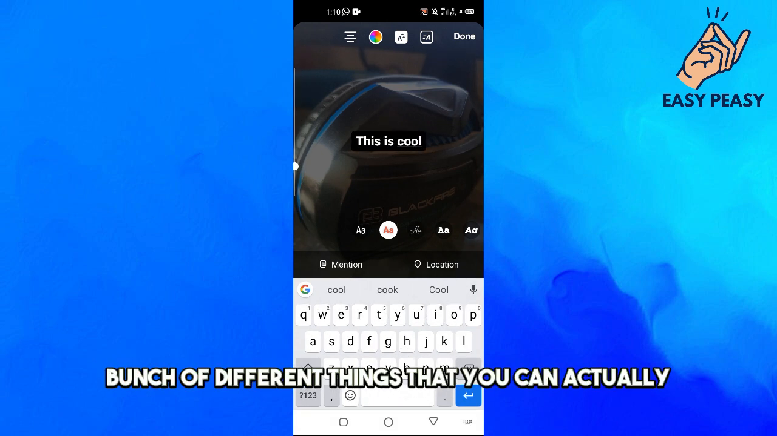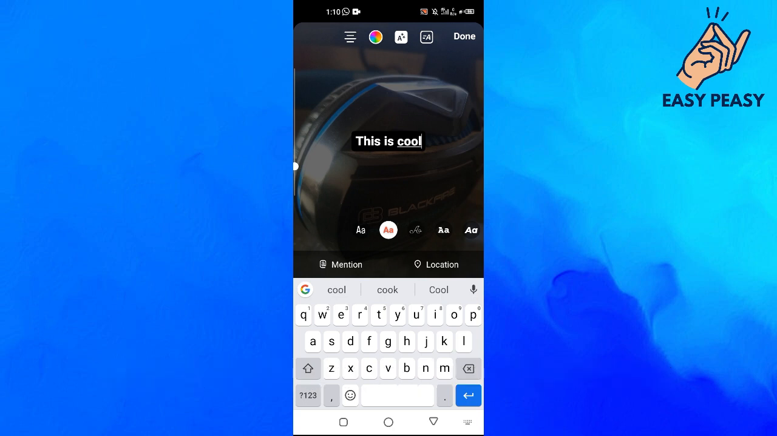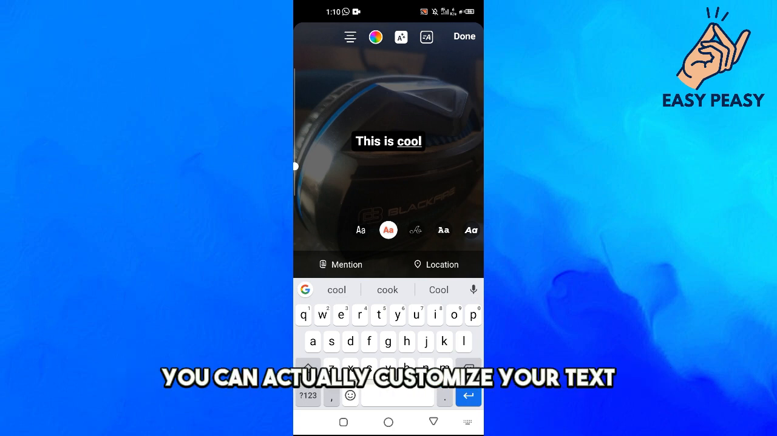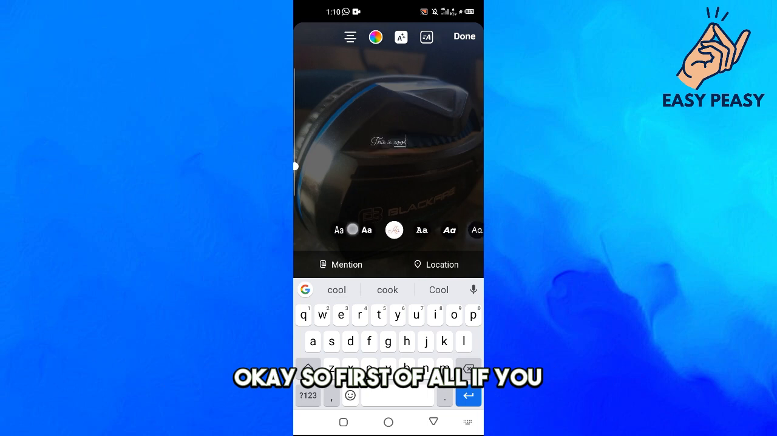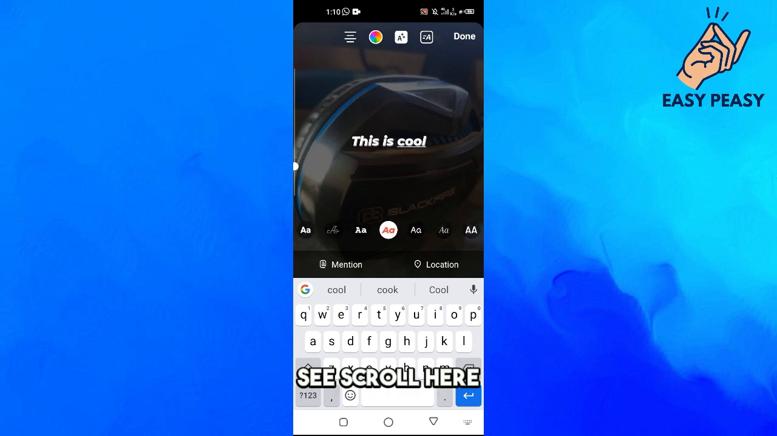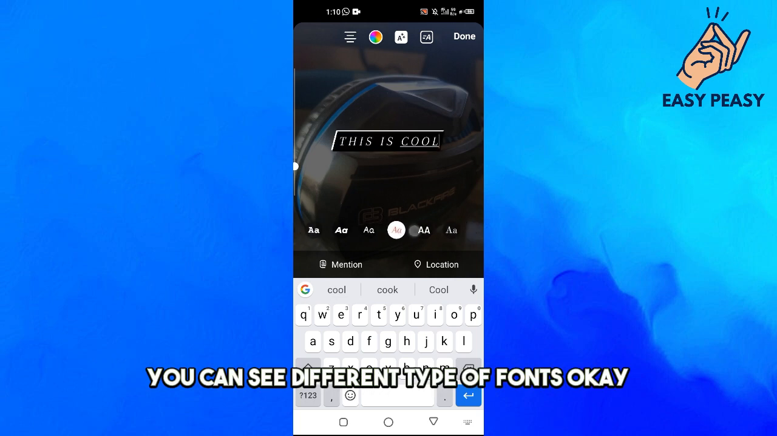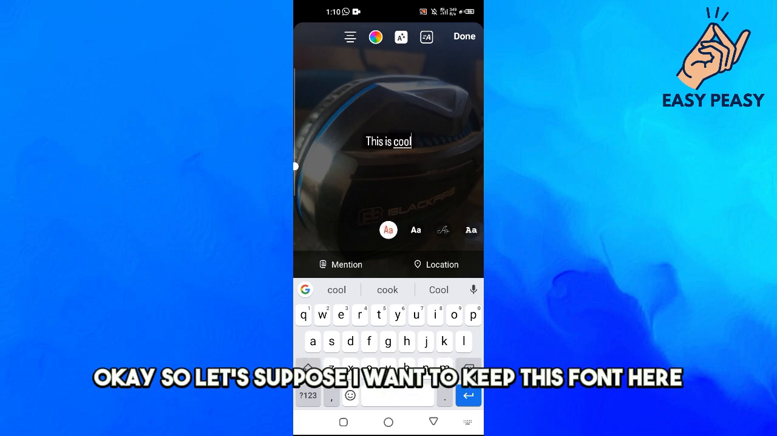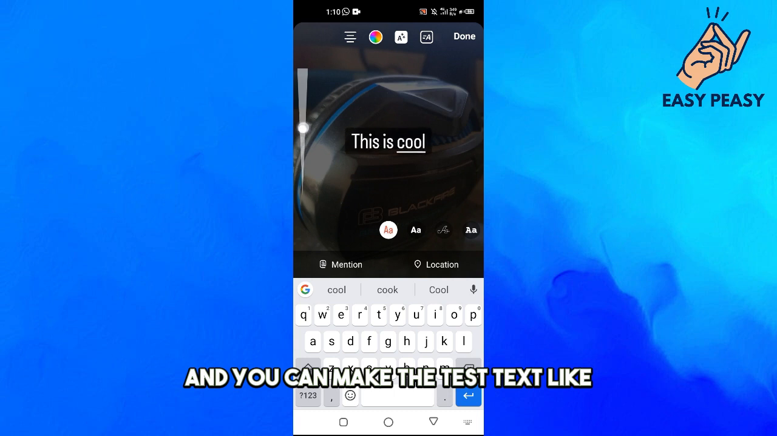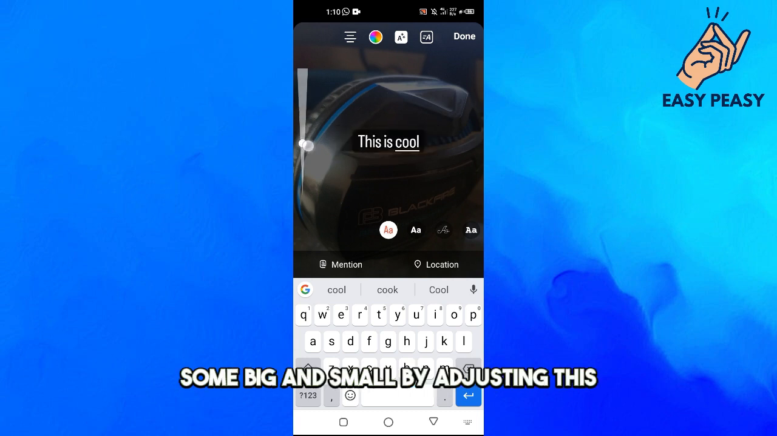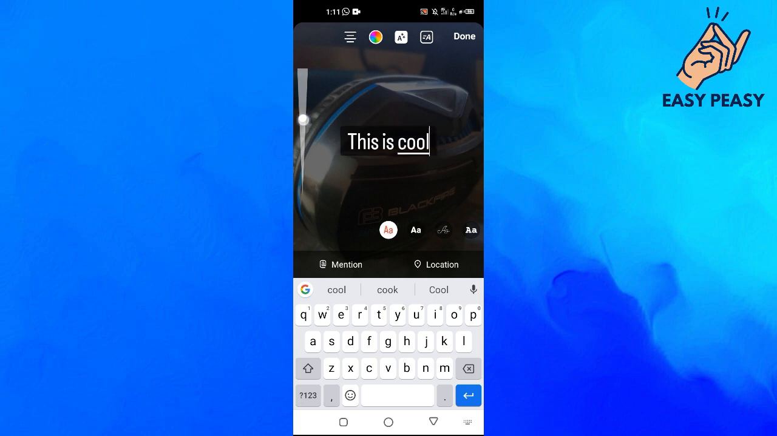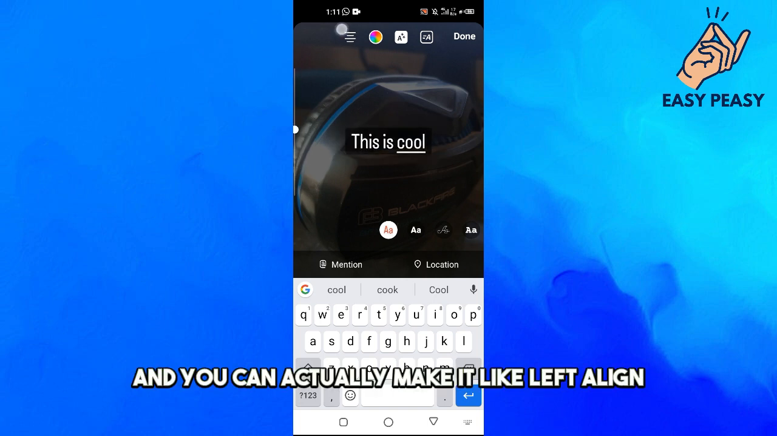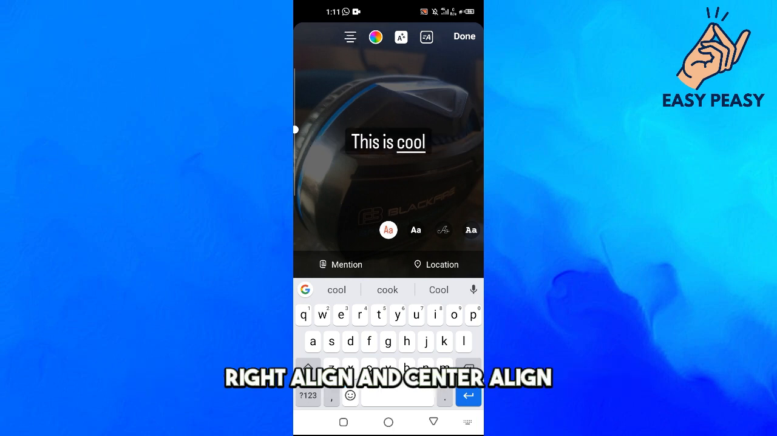Now there are a bunch of different things that you can actually do with the text here, like you can customize your text. Okay, so first of all, if you scroll here, you can see different types of fonts. Okay, you can select from these different types of cool fonts. Okay, so let's suppose I want to keep this font here, and you can make the text big and small by adjusting this option here, and you can actually make it left align, right align, and center align.